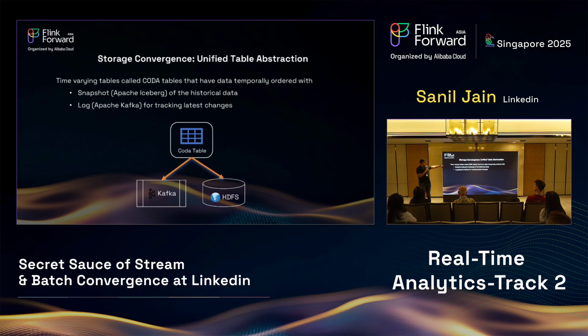What internally at LinkedIn we call Coda tables basically has data that's temporally ordered, and a Coda table itself contains two different sources underneath it: one representing the snapshot, which is for historical data, meaning your Iceberg tables stored in HDFS, and the other part is a log, which is Apache Kafka, for tracking the latest changes.